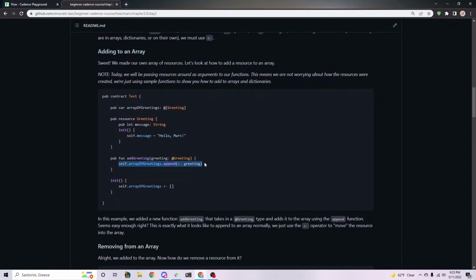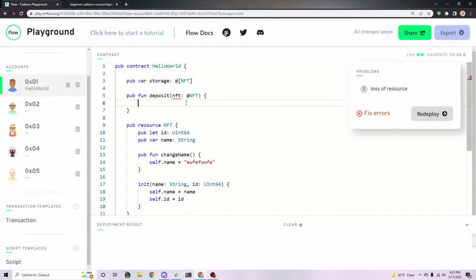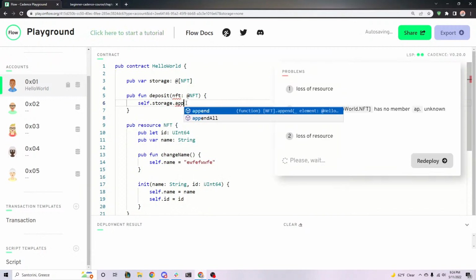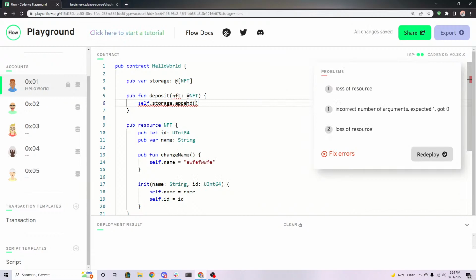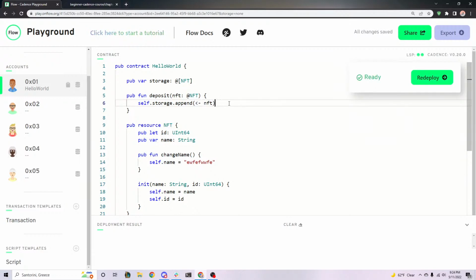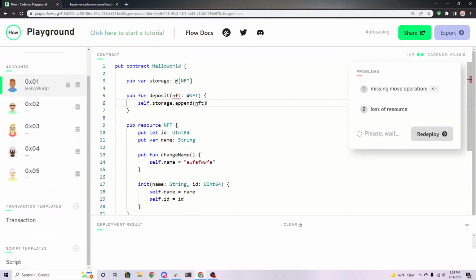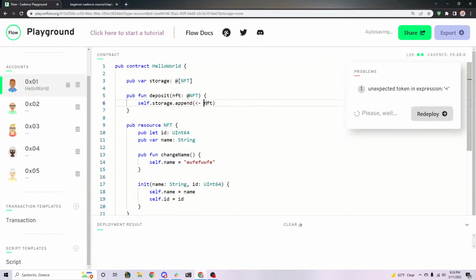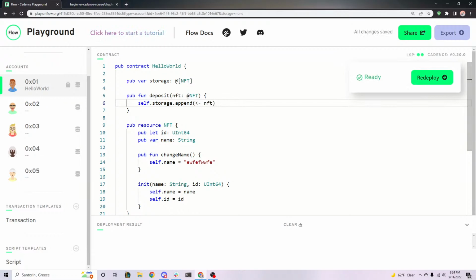And look what we do. We do this right here, the append function. So this is just like it is for strings or ints or whatever it is. It's actually really simple, where we just say self.storage.append, and the only difference is that we can't just put append NFT like that. We have to move it like that. I know I keep saying this over and over again, and you're probably getting sick of me saying it, but whenever we have a resource, we have to move it. We cannot just append it like that, like we would a string. All right, cool.